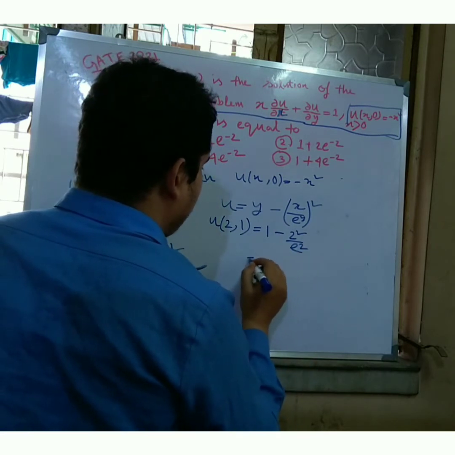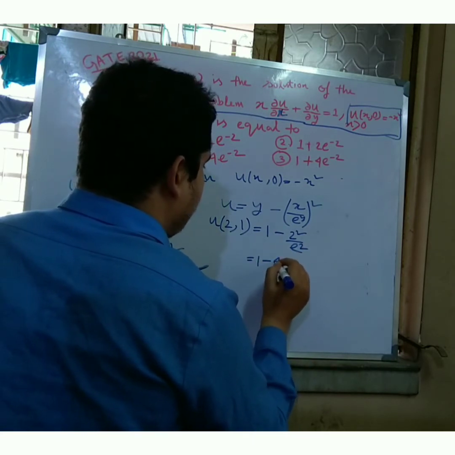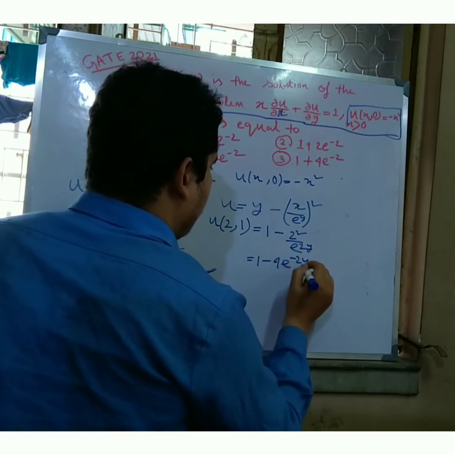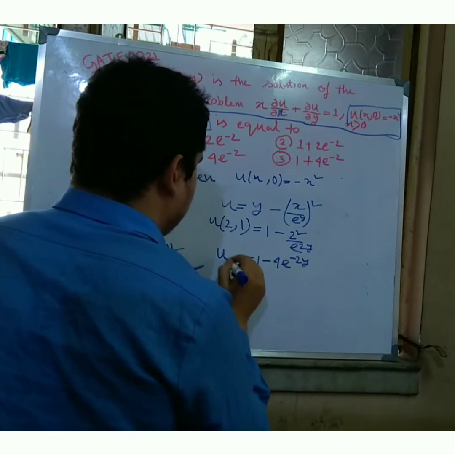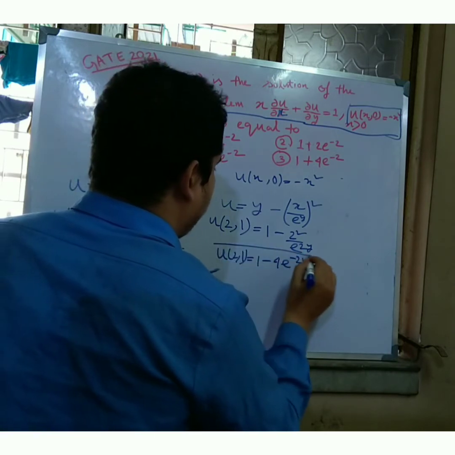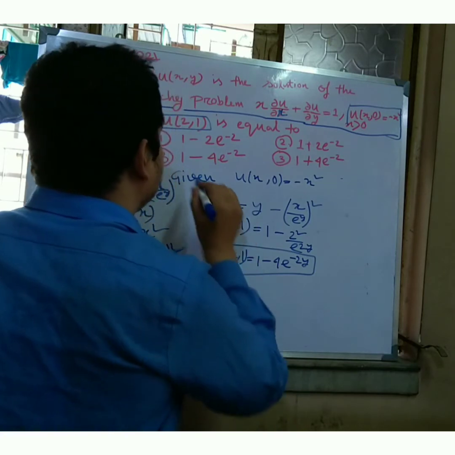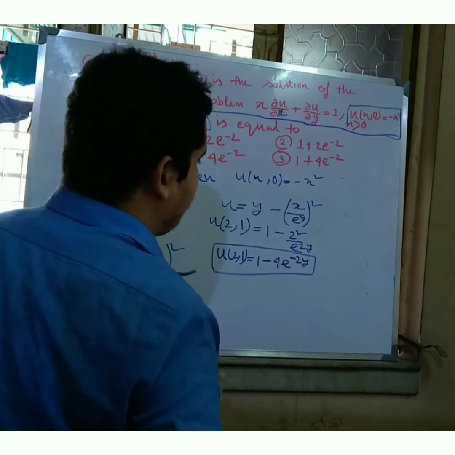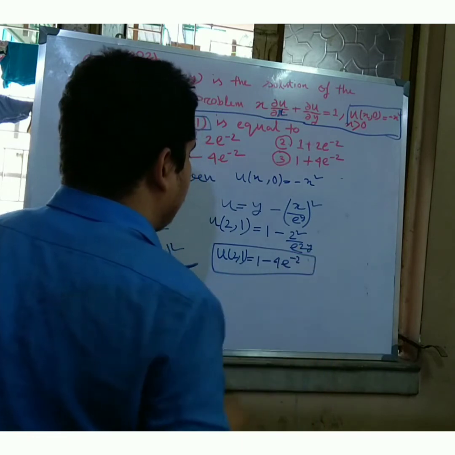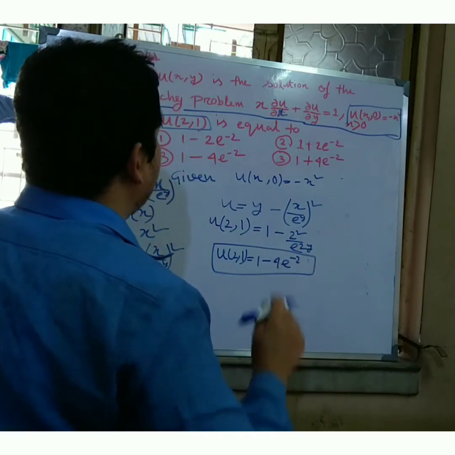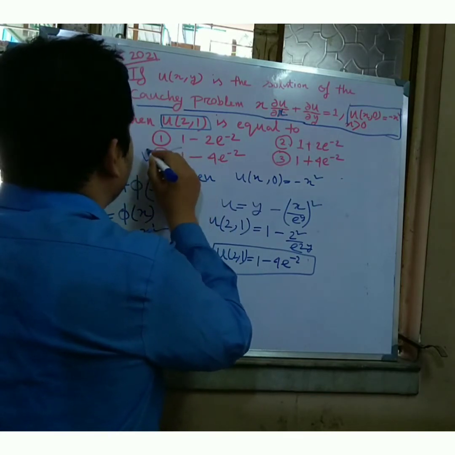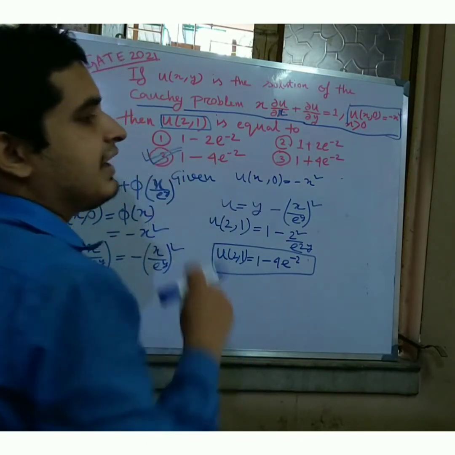So friends, whatever I get, 1 minus 4 into e to the power minus 2y. So my equation u(2, 1) is equal to 1 minus 4 into e to the power minus 2, sorry, minus 2y, not minus 2. So what is my answer? My answer is 1 minus 4 into e to the power minus 2. So answer 3 is correct.